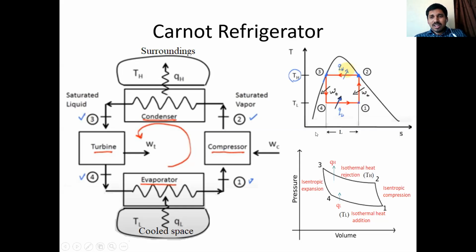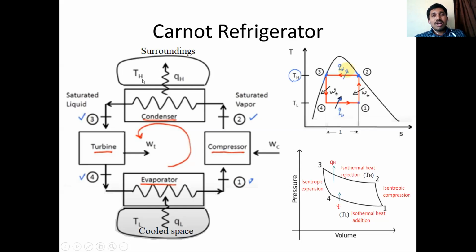At state 1, pressure P1, temperature is assumed as TL, minimum temperature. Let us assume at state 1 or section 1, temperature is TL, minimum temperature. When fluid is entered into compressor, pressurization takes place. After that pressurization, temperature automatically increases. So at the end of the compressor, we see temperature as TH.